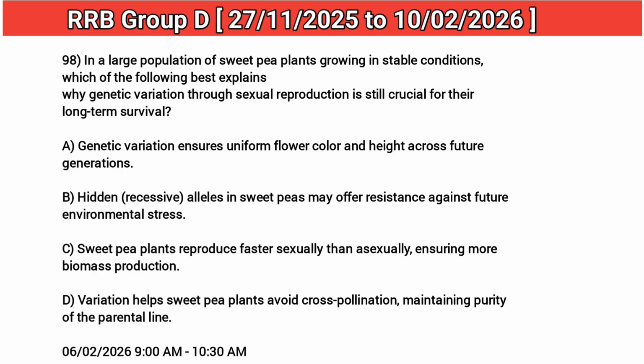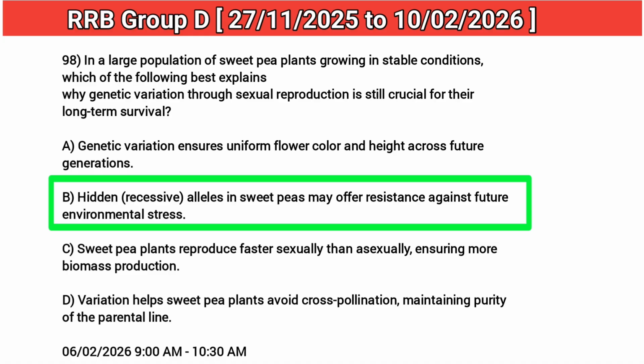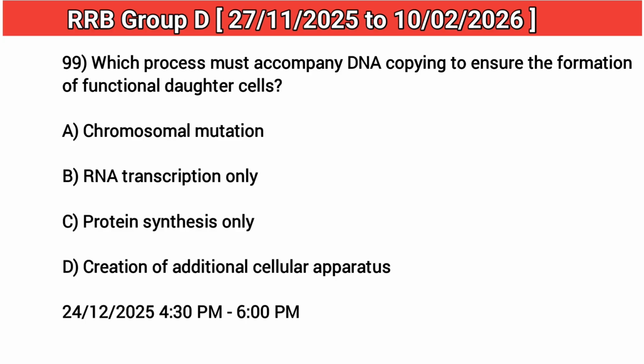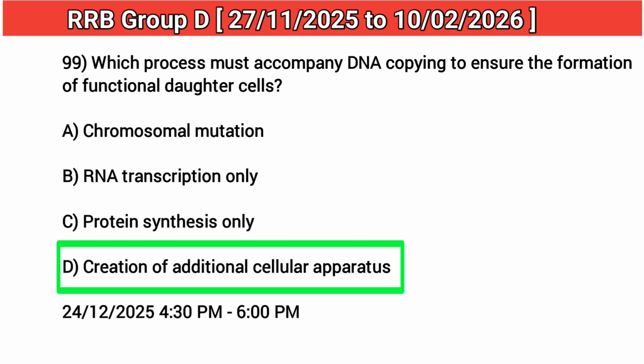98. In a large population of sweet pea plants growing in stable conditions, which of the following best explains why genetic variation through sexual reproduction is still crucial for their long-term survival? Answer: B. Hidden recessive alleles in sweet peas may offer resistance against future environmental stress. 99. Which process must accompany DNA copying to ensure the formation of functional daughter cells? Answer: D. Creation of additional cellular apparatus.